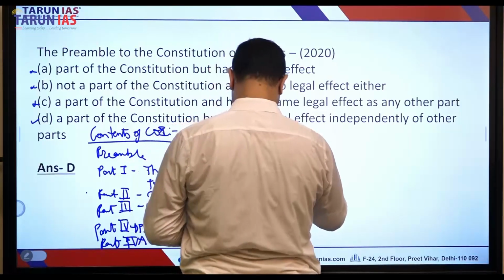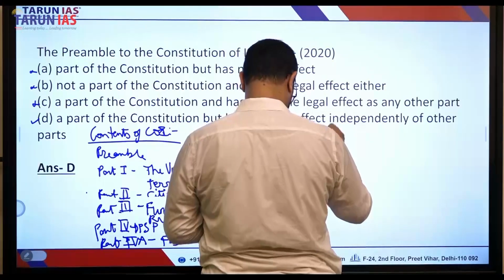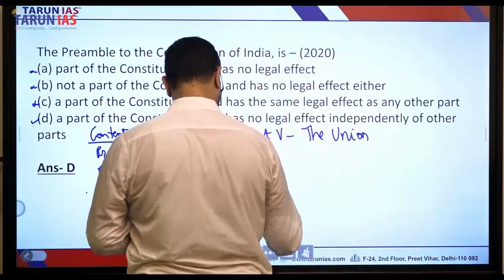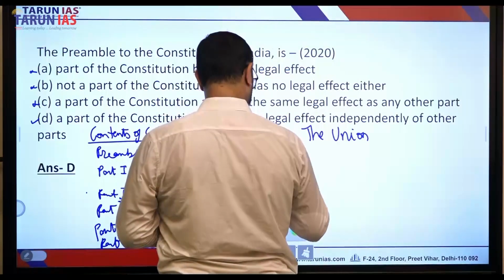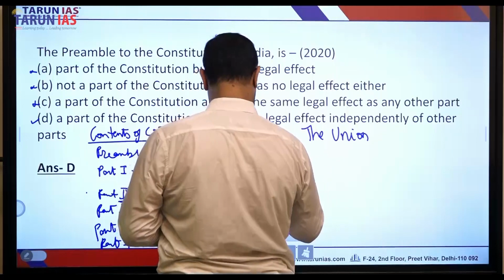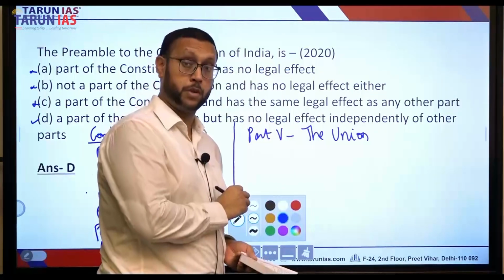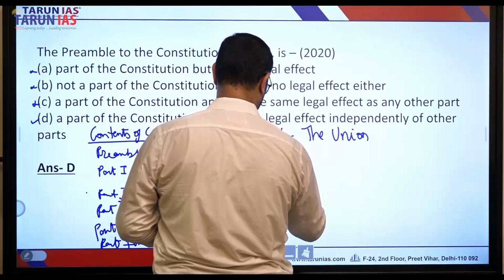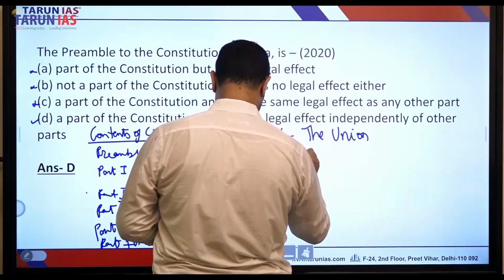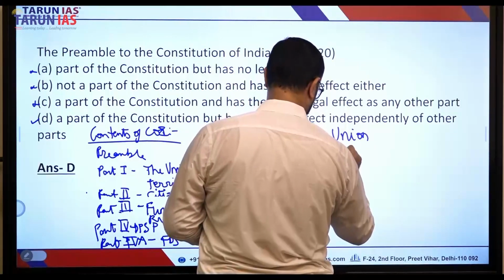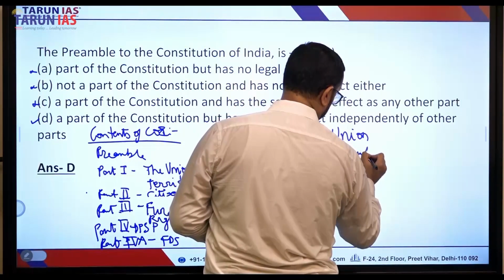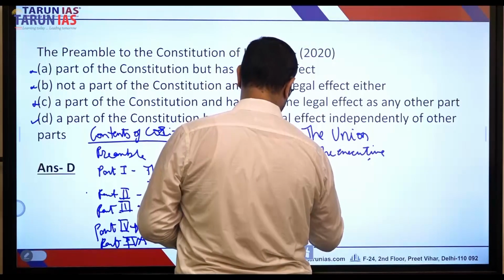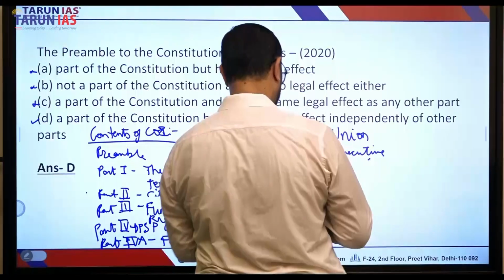Part 5, the union. Now, union has subparts, or as the constitution likes to call them, the chapters. Chapter 1, the executive. Chapter 2 should be the parliament.